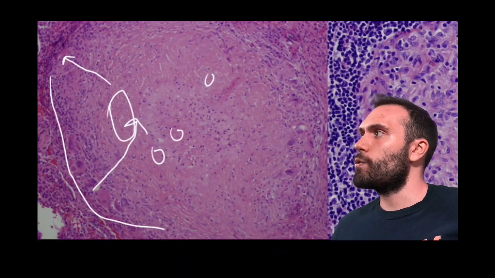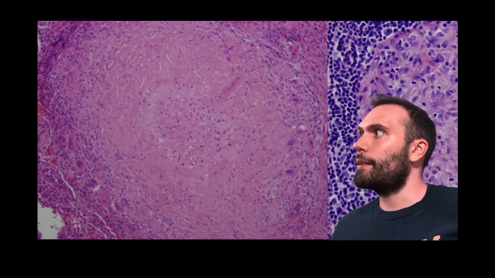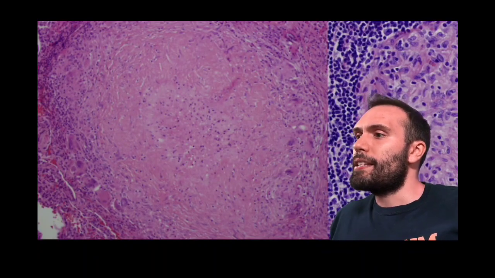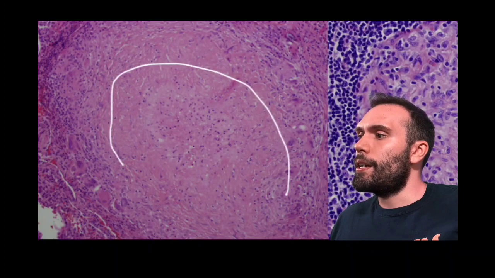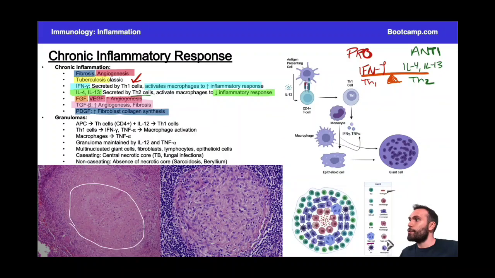And that area, eventually, because it's walled off, right, it's not going to be getting a lot of nutrients and that type of thing. It's not really going to have a lot of cells in that area. And so this is going to become an area of necrosis. Okay, and so this is what we call a caseating granuloma. In other words, it has a core in the center, right? In the center, it's a central necrotic core.